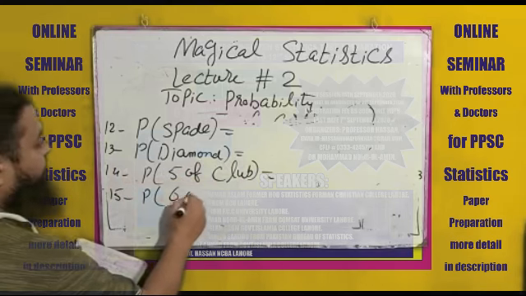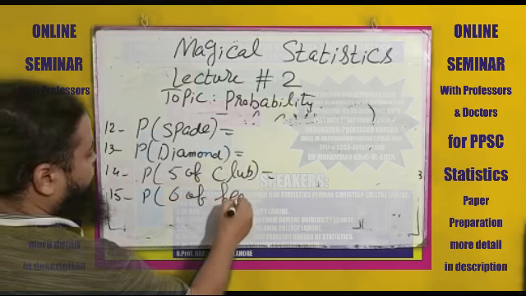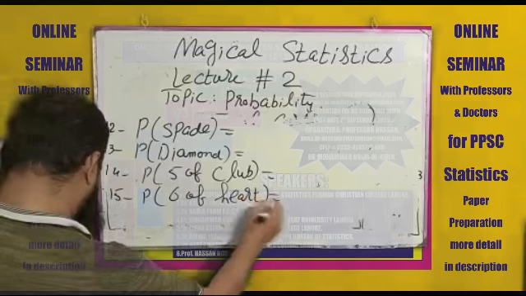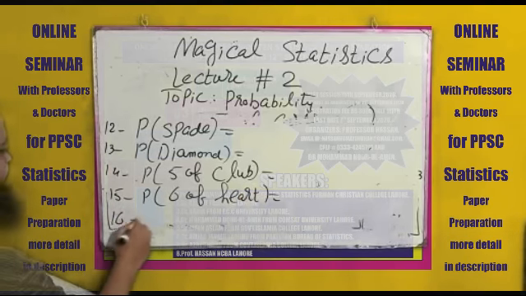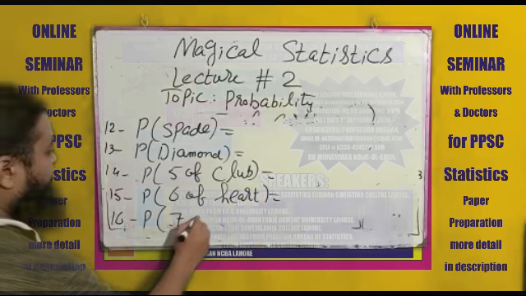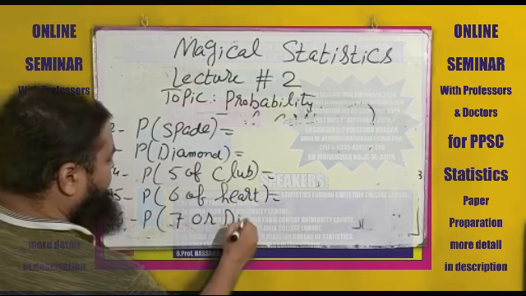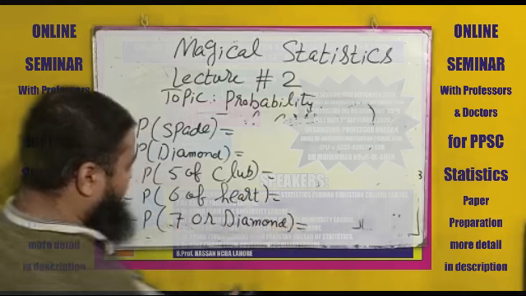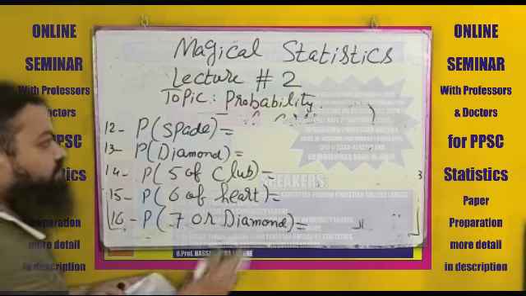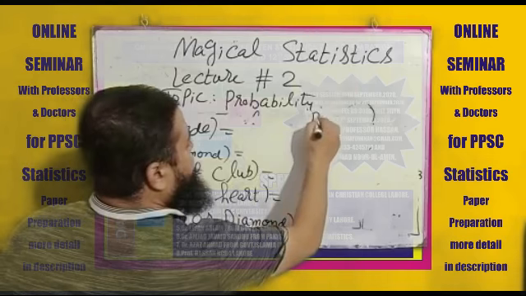Probability of 6 of heart. 16th, probability of 7 or diamond. 17th, probability of red card.